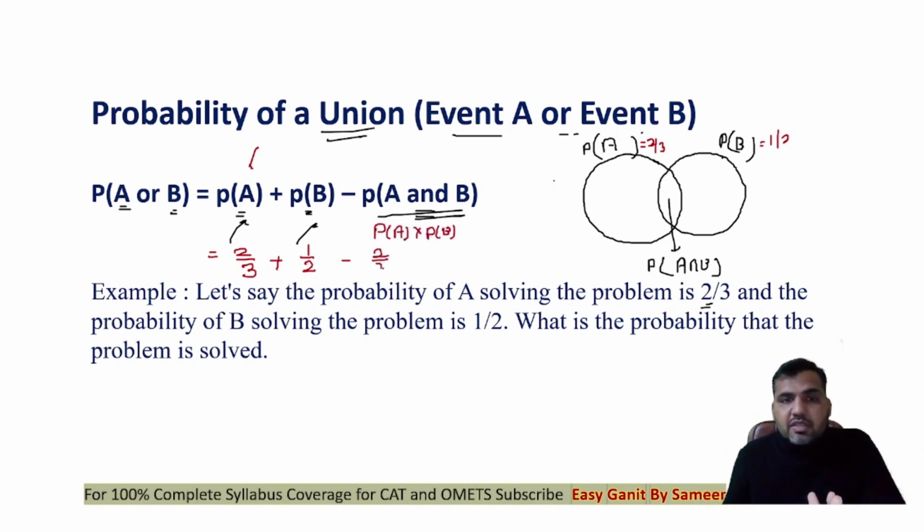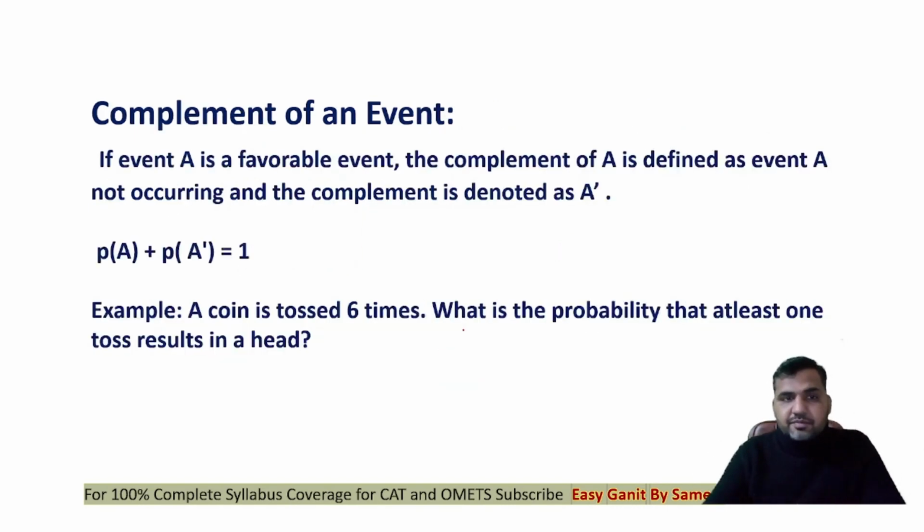So that is 2 by 3 multiplied by 1 by 2. This gets cancelled, and you get your answer here. 2 by 3 plus 1 by 2, minus 1 by 3, is 1 by 3 plus 1 upon 2, which is equal to 5 by 6. So the probability that the problem will get solved will be 5 by 6.